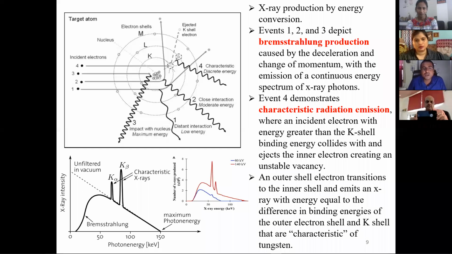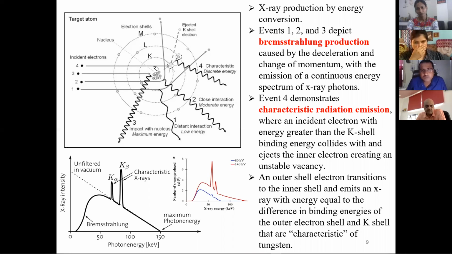That is a continuous X-ray emission. You can see here, it is a continuous emission of X-rays. And there is another one, the fourth one. In the fourth one, when the electron comes, it interacts with the K shell electron, and the K shell electron is ejected out. So there is a vacancy.